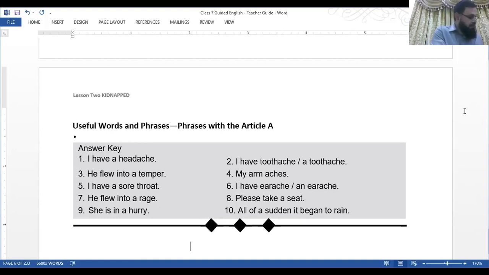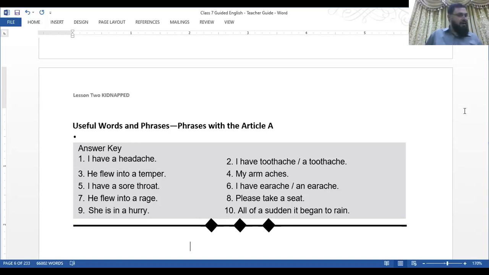Exercise. Give other ways of saying these sentences using phrases you have just read. My head is itching. I have a headache. One of my teeth is itching. I have toothache or a toothache. Number 3, he lost his temper. He flew into a temper.